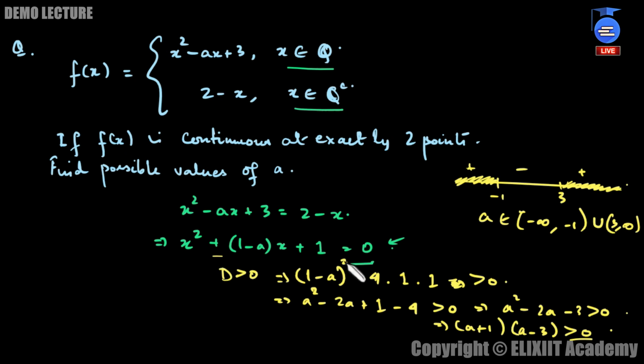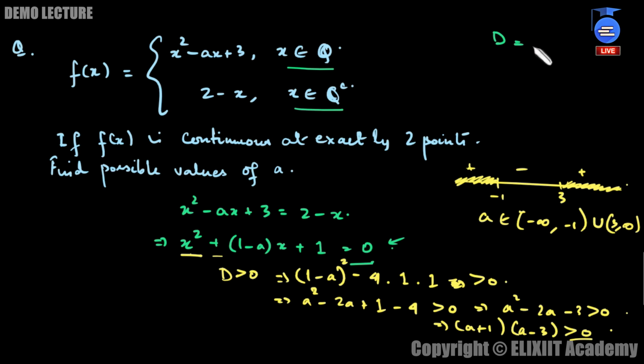If the function is continuous at exactly 1 point, it's a quadratic equation and you need 1 point, so the roots need to be equal. We know the condition for equal roots: the discriminant must be equal to 0, then only you will get equal roots. So clearly d must be equal to 0.